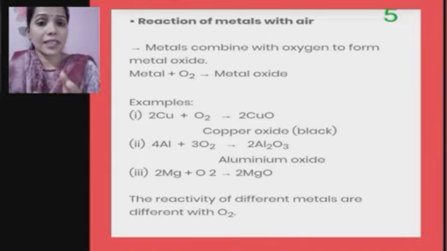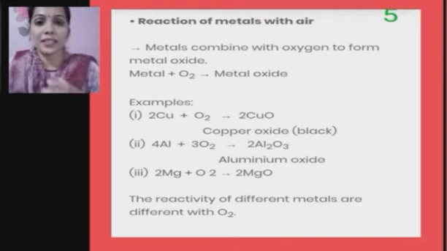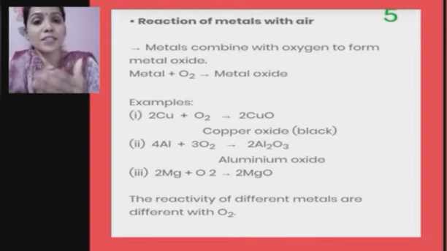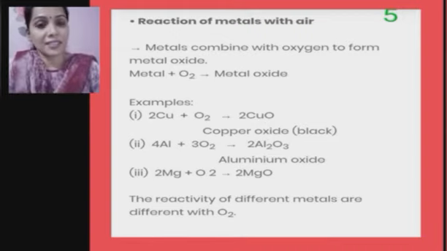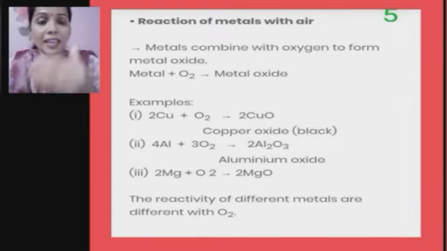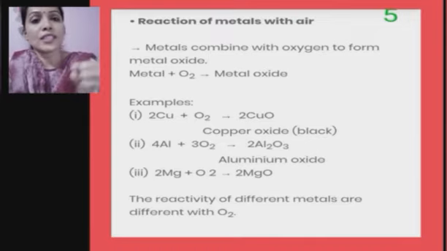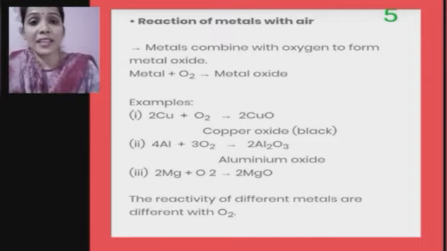Okay, but see, all the metals do not react with oxygen with the same vigor or same intensity. So different metals react with different substances with different intensity. Based on that, we can arrange the metals in a reactivity series, isn't it? So we can say that the metal which reacts vigorously is more reactive. The one which reacts very slowly is less reactive. The one which does not react is very less reactive or non-reactive.